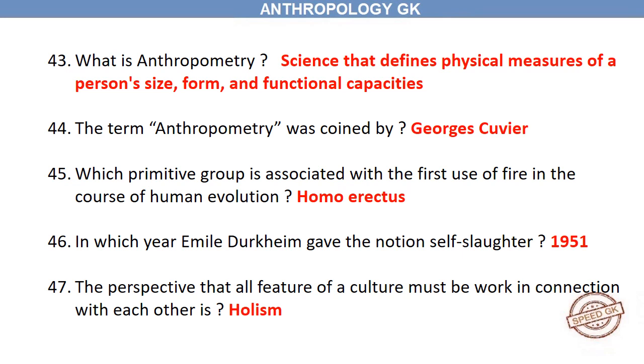The science that defines physical measures of a person's size, form and functional capacities. The term anthropometry was coined by Georges Cuvier. Which primitive group is associated with the first use of fire in the course of human evolution? Homo erectus. In which year did Émile Durkheim give the notion of suicide? 1951. The perspective that all features of a culture must work in connection with each other is holism.